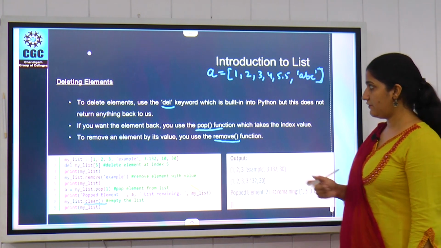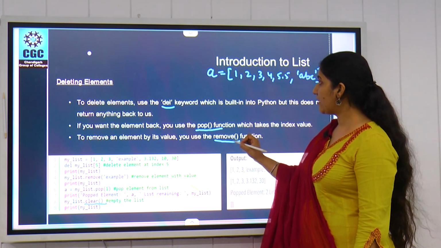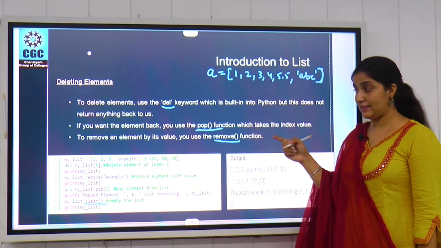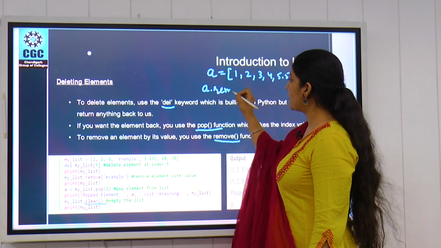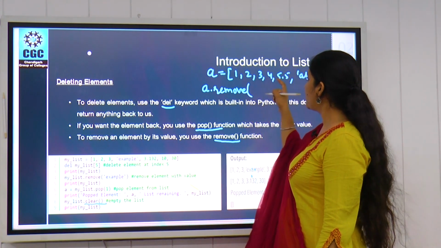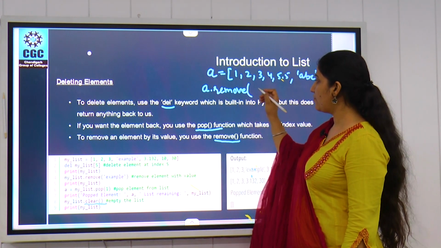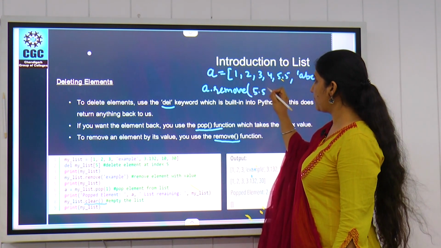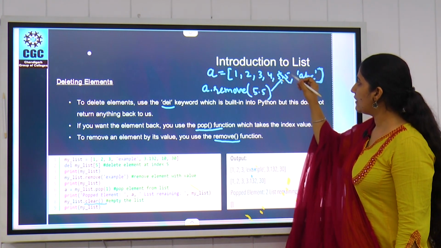We have to give the value which we want to delete. Simply A dot remove. For example, I want to remove this 5.5 value, so we write A dot remove 5.5. It will remove this 5.5 from the list.